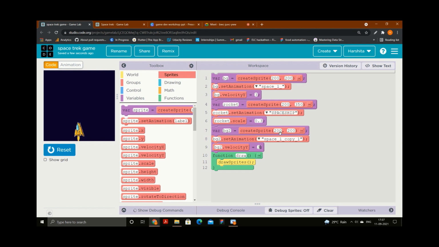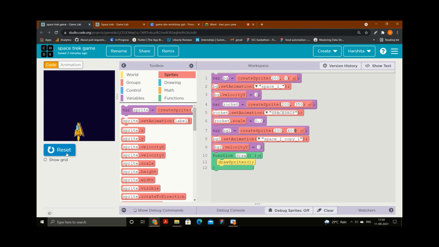So now what I will do next is give some distance between them. I will place the backgrounds like this. The first background will start from the top, and the second background will start from the bottom. First of all, let's do this part, then let's see what will happen. I will change the coordinates. The first will start from the top, so the x-axis will remain the same. I will put the y-axis as 0. Do not disturb the x-axis. And the second will start from 400, so I'm putting it at the bottom.